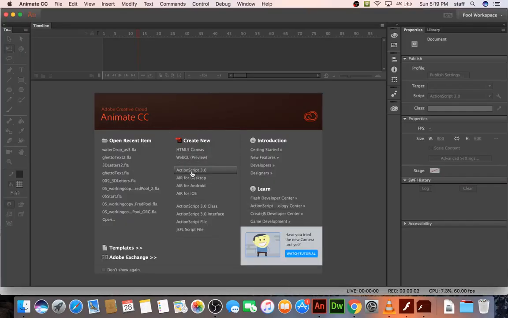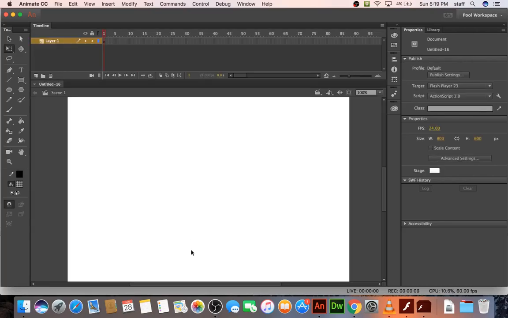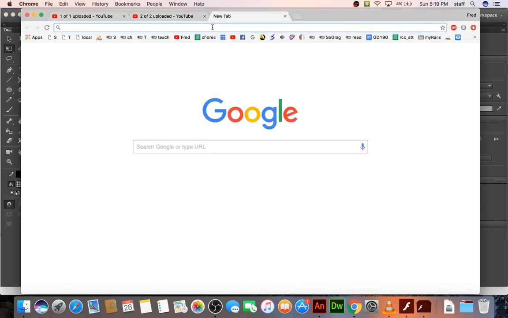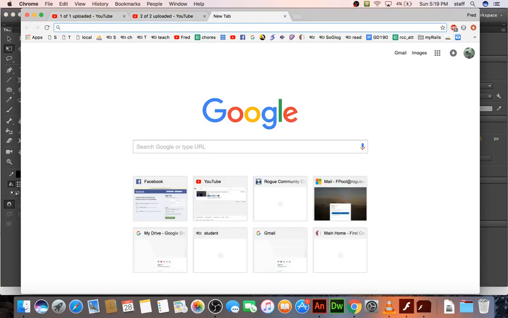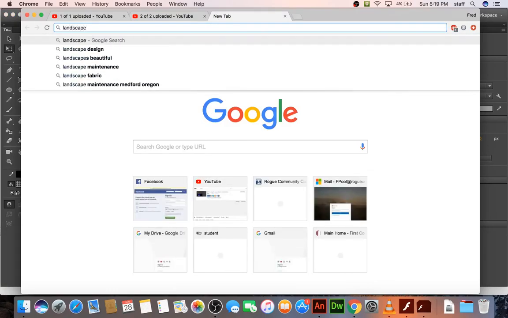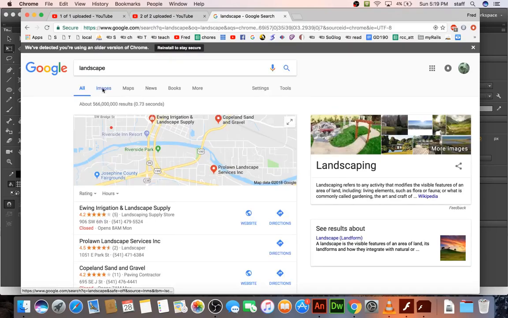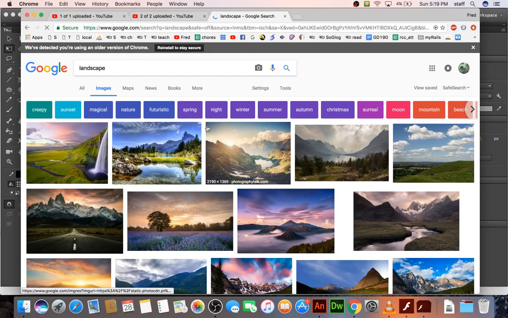For this lesson, we'll do an infinitely scrolling background. So open up an ActionScript 3 document, and let's go to the internet for a simple landscape image, and not landscaping companies.